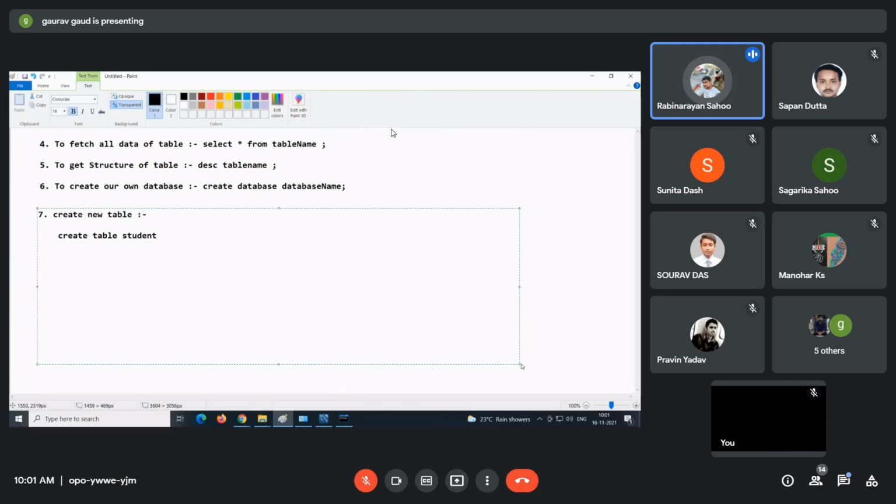You have to give the table name, which table you want to create. Now, mostly, how many things are required in a student table? They will have roll number, name, gender. Are you getting my point? So roll number, name, location, address, something like that.